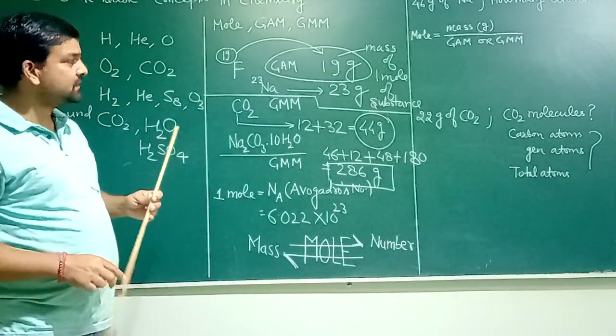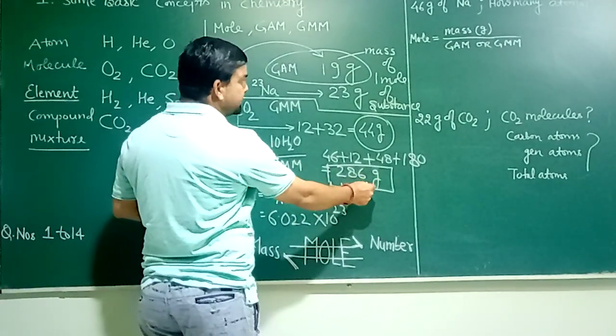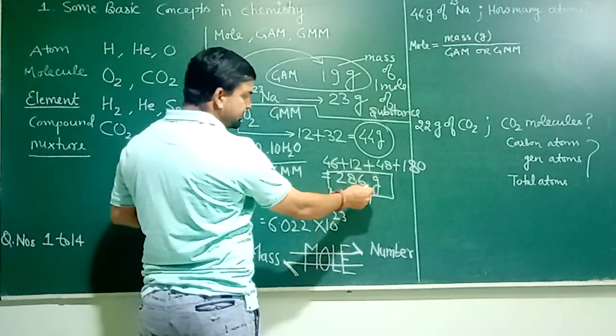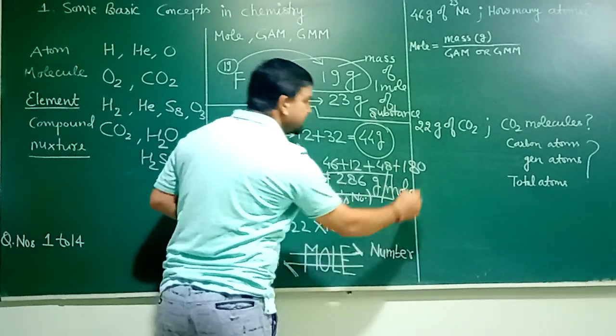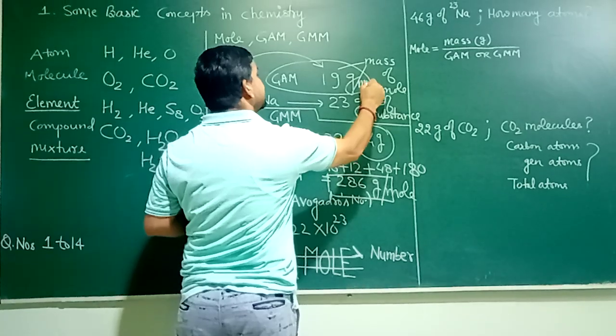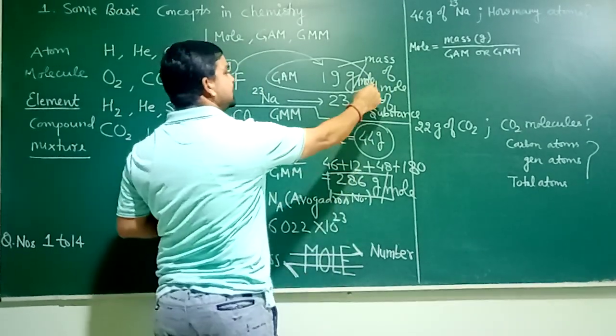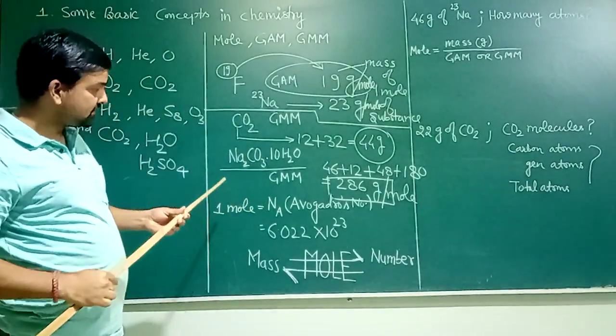I hope it is clear. One more point: the unit of GAM as well as GMM is not gram. The correct unit is gram per mole. So here also we should write gram per mole, and this is also gram per mole.